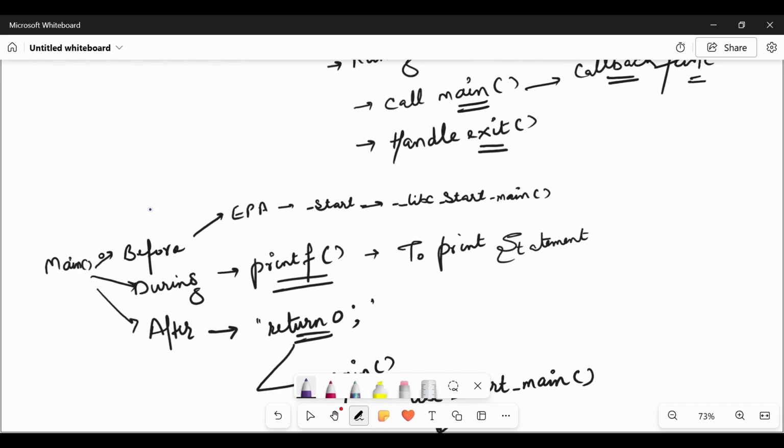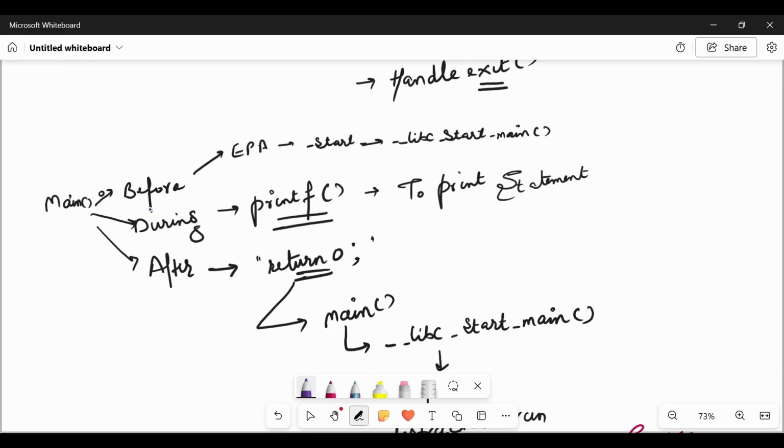So when we consider the main function, we see three timelines: before, during, and after. Before the main function, all the setup is prepared by the kernel, and after that the kernel gives all the information. The kernel invokes the glibc library function, which invokes the main function.